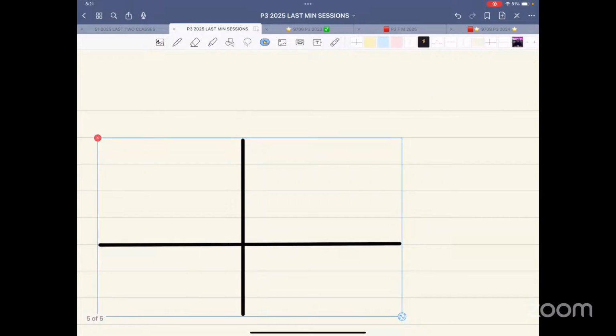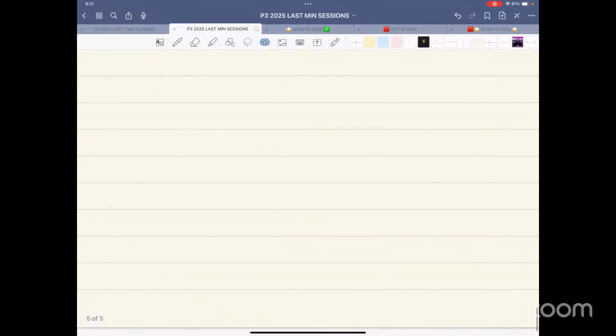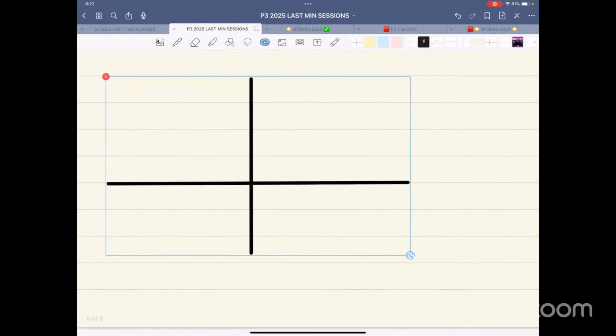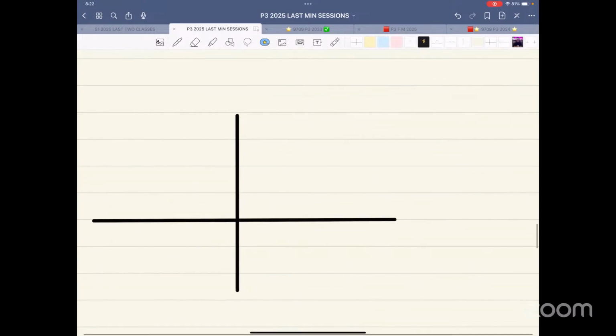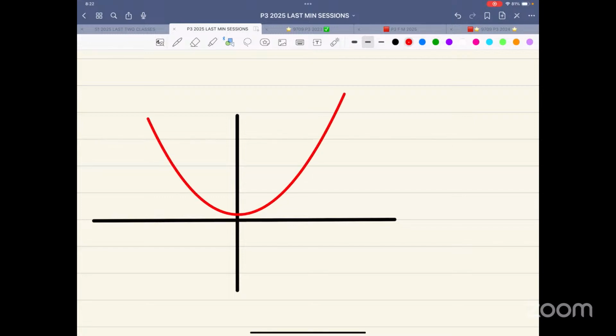They can ask you basic x4 and x5. Okay. So now, first of all, if I focus on this thing, that is y is equal to x squared. So that goes like this. That is y is equal to x squared.